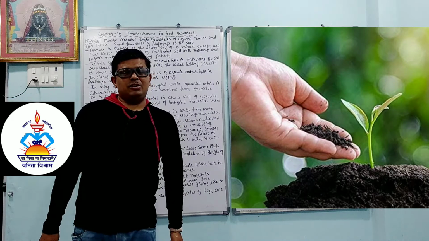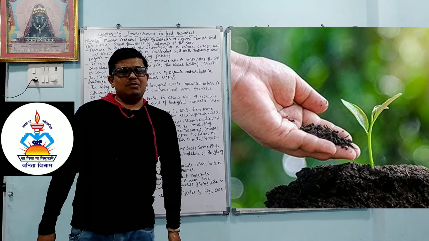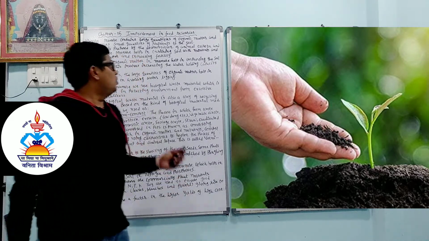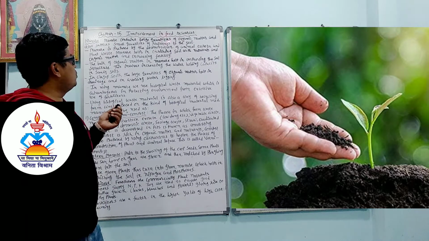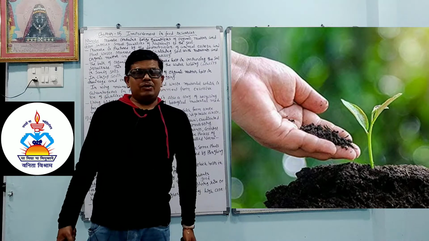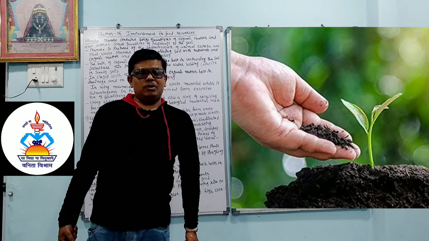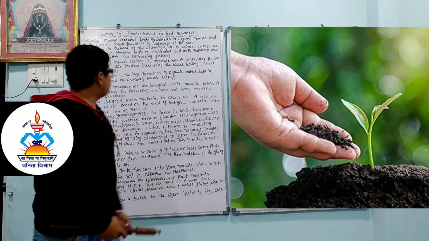Initially, scientists believed that hydrocarbon compounds are available from the organs of plants and animals, so they gave the name organic compound. But later on they found that hydrocarbon compounds are available in so many other places. Manure contains a large quantity of organic matter and also supplies a small quantity of nutrients to the soil. Like we need carbohydrate, protein, fat, in the same way the plant also requires nutrients.